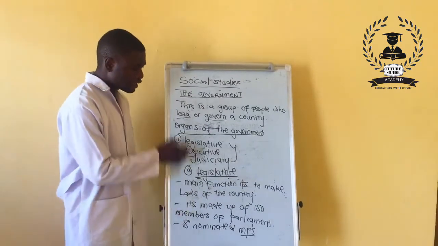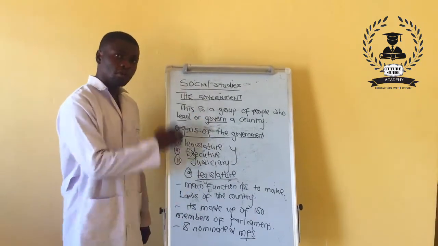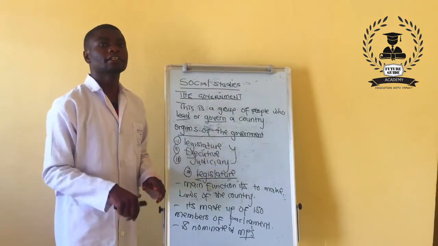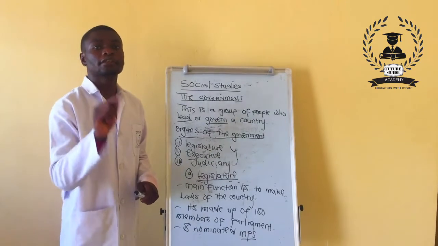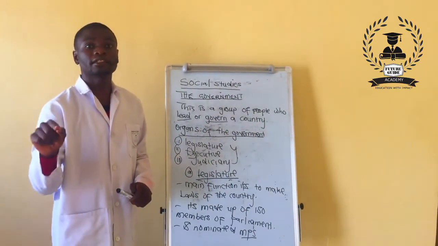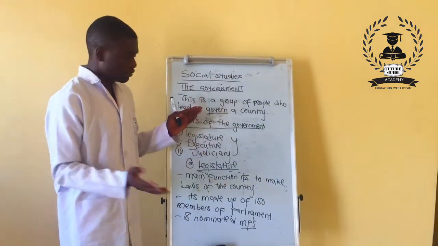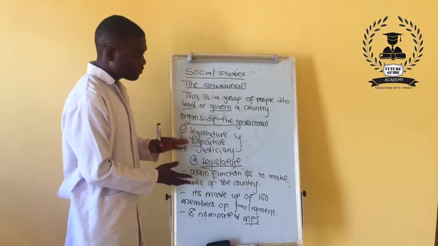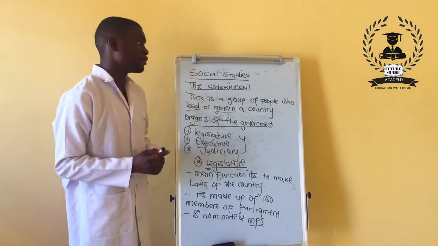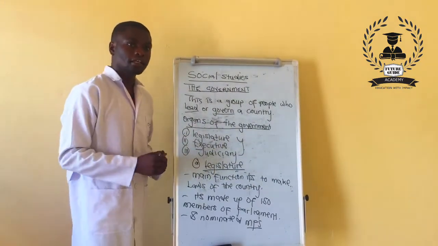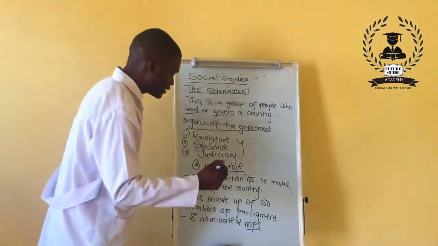The other thing that you're supposed to know is that when you go in Parliament or the National Assembly, the one in charge of the legislature is called the Speaker of the National Assembly. He's the one that takes charge. When the President goes here, when the other people go here, they're under the Speaker of the National Assembly. So the one in charge is the Speaker.